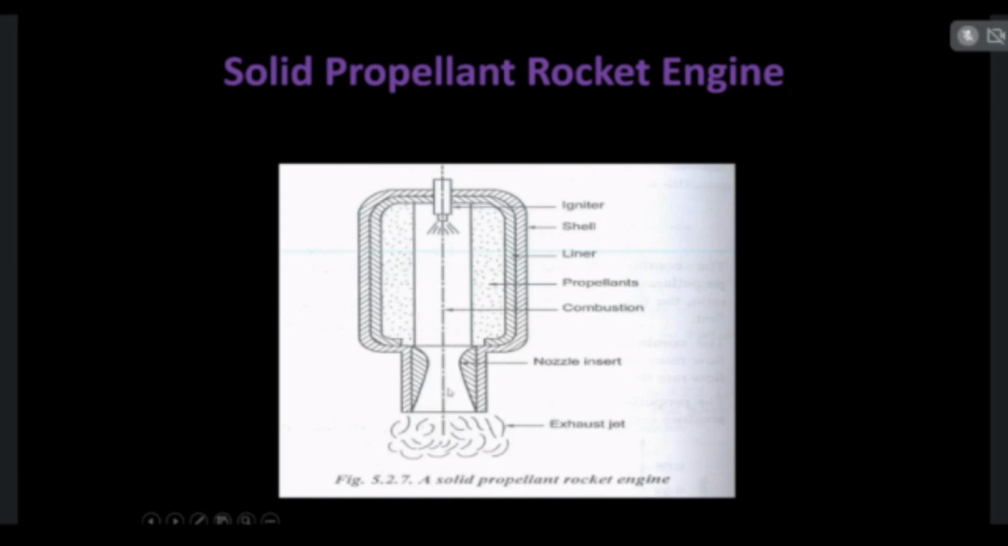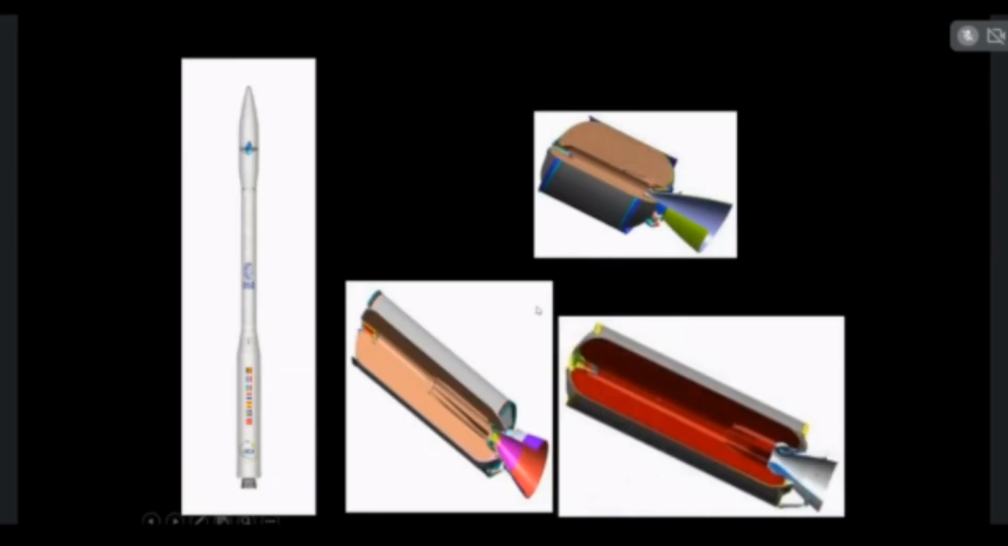The exhaust gases have high velocity, so the opposite reaction is produced in the forward direction. Because of Newton's third law, the rocket is propelled from the bottom to the top. So this is the basic working principle of all rocket engines. This is the combustion shell: inside the combustion chamber, the powder form of fuel and oxidizer is placed inside the shell. This is the form of the combustion chamber shell.